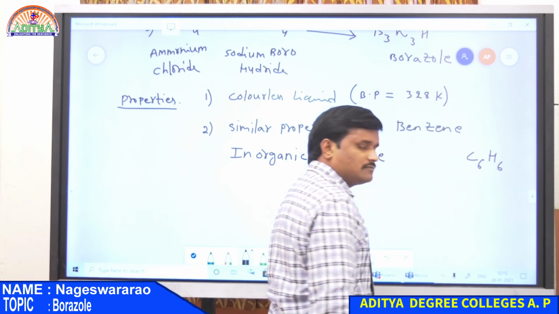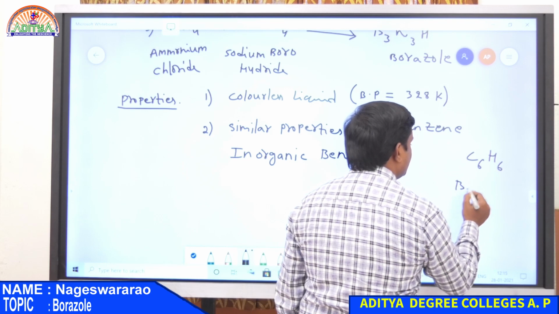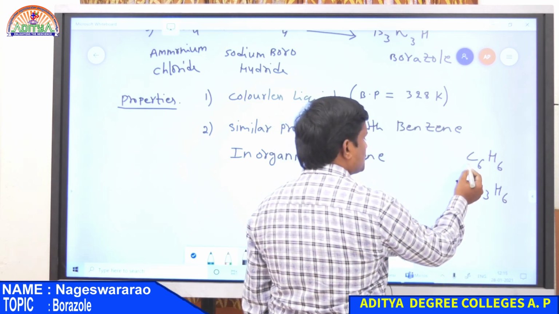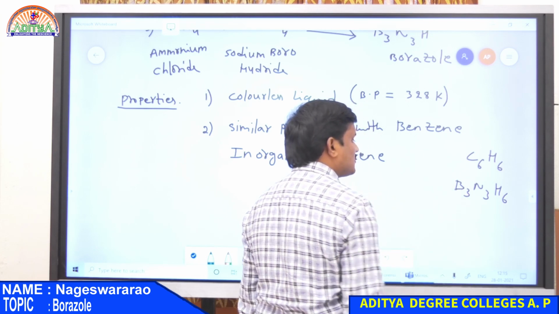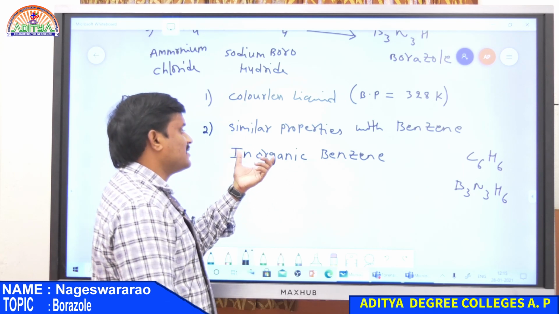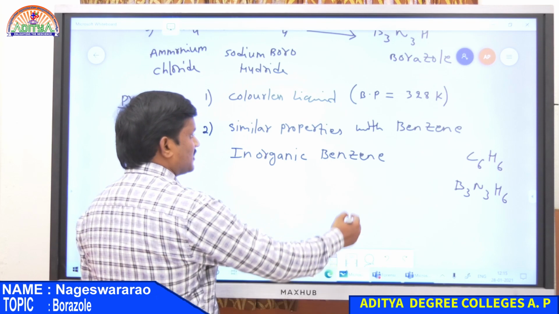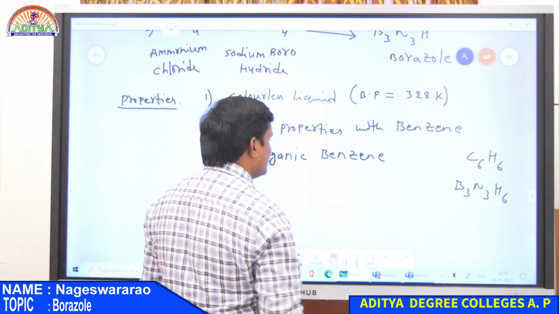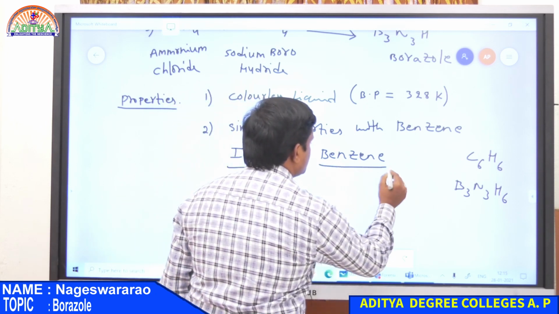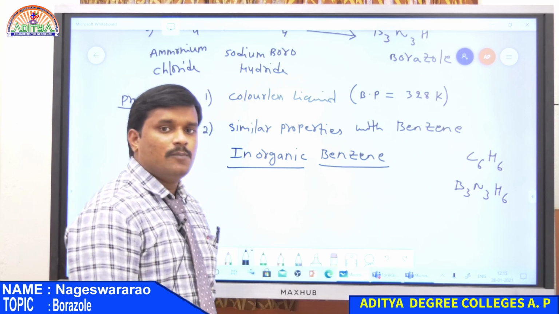Now borazole has the formula B3N3H6. So in place of carbon atoms, there are 3 borons as well as 3 nitrogen atoms. That is why it has similar physical properties as well as chemical properties with respect to benzene. So some properties are similar. That is why borazole, B3N3H6, is known as inorganic benzene.